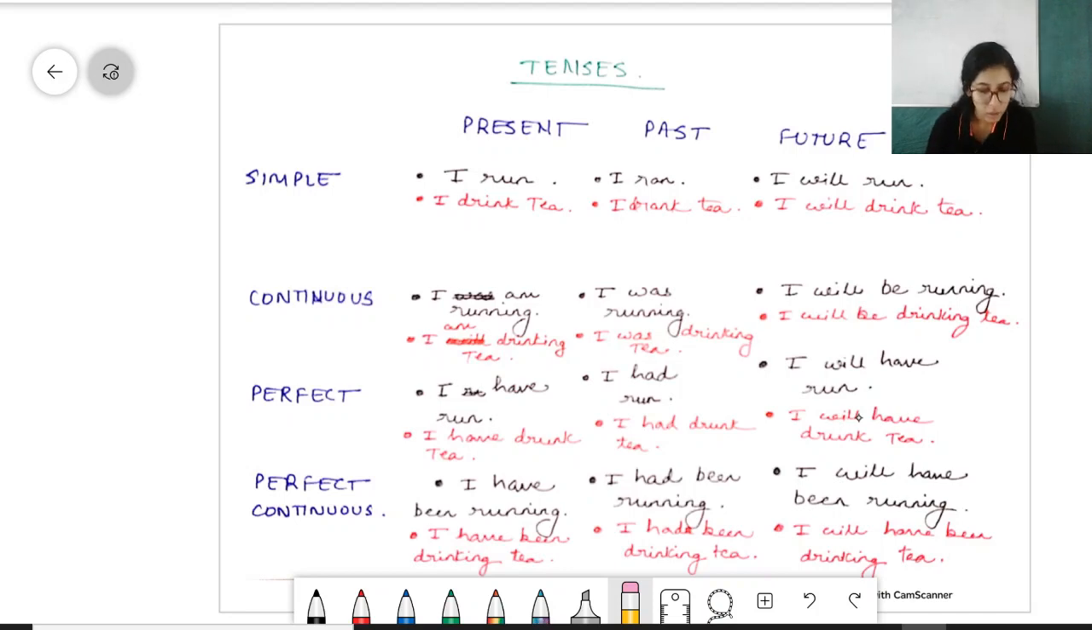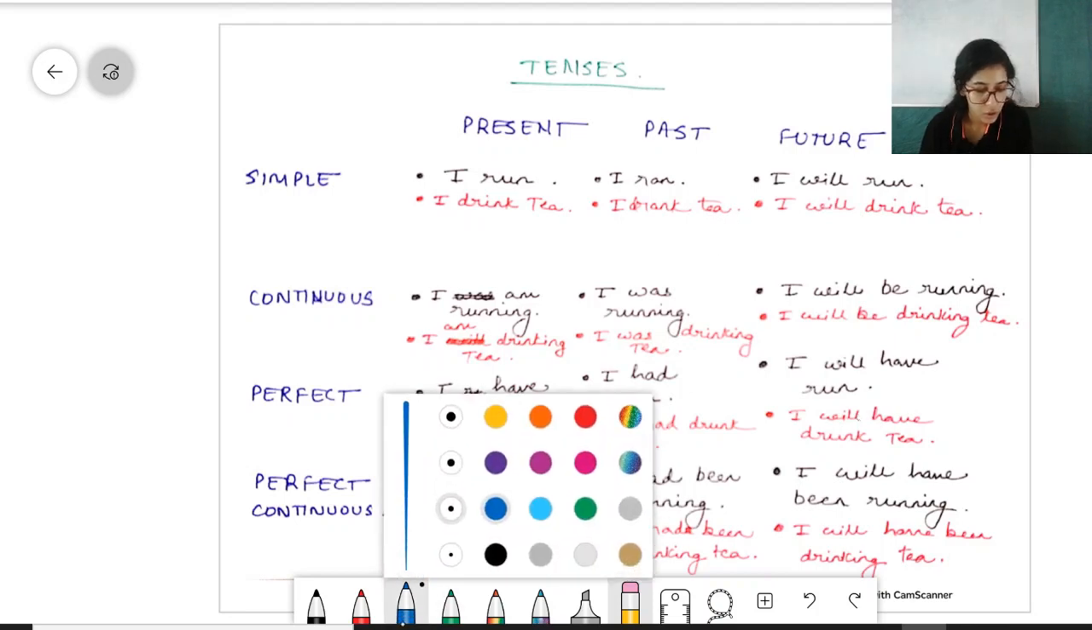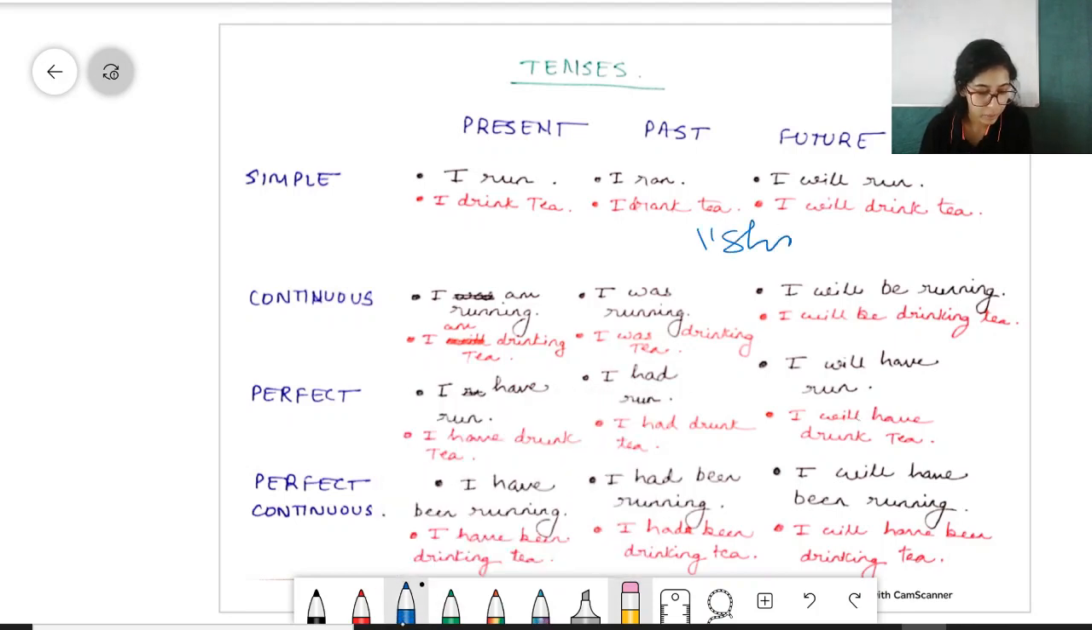And sometimes instead of will, the word shall is also added, and shall represents I. Okay, it's usually added with I: I shall be doing this, I shall do that. I hope you get the idea.